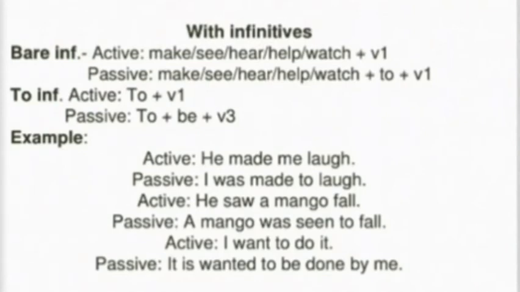Next. So what you have to write? Active it will be to plus V1 and passive it should be to plus be plus V3. Active, it is written to plus V1, I am repeating, and passive what you have to use? To be plus V3. I want to do it, to do it, and in passive to be done.